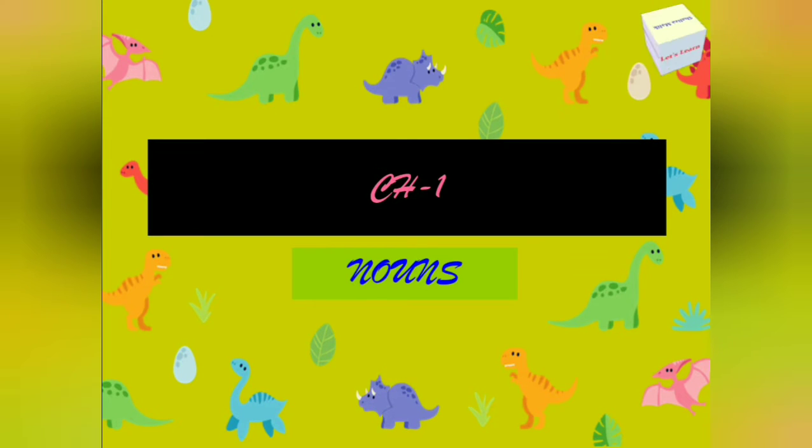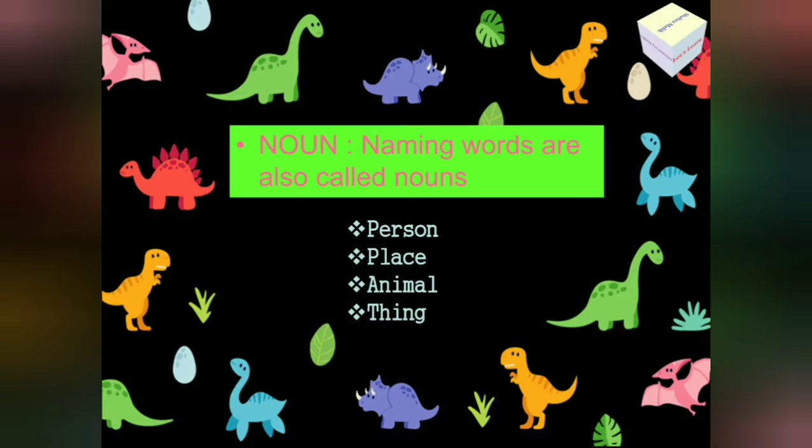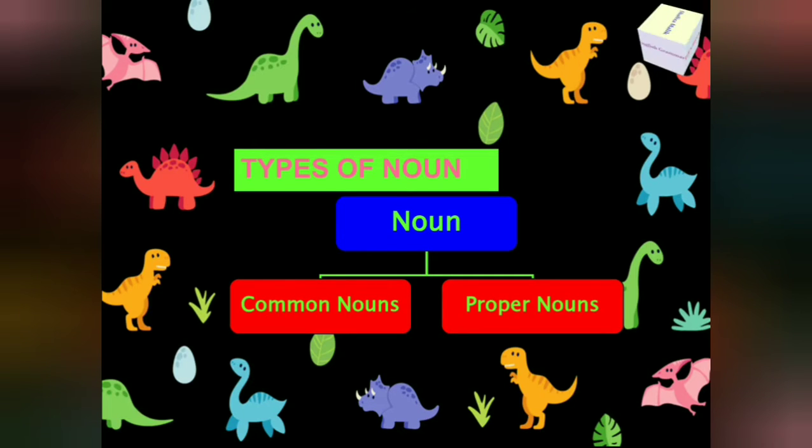Everyone, today we are going to start chapter 1, Nouns. Do you know what is a noun? Naming words are called nouns, and these naming words can be the name of a person, place, animal or thing. There are mainly two types of nouns. These are common nouns and proper nouns. Let's see what are common nouns and what are proper nouns.